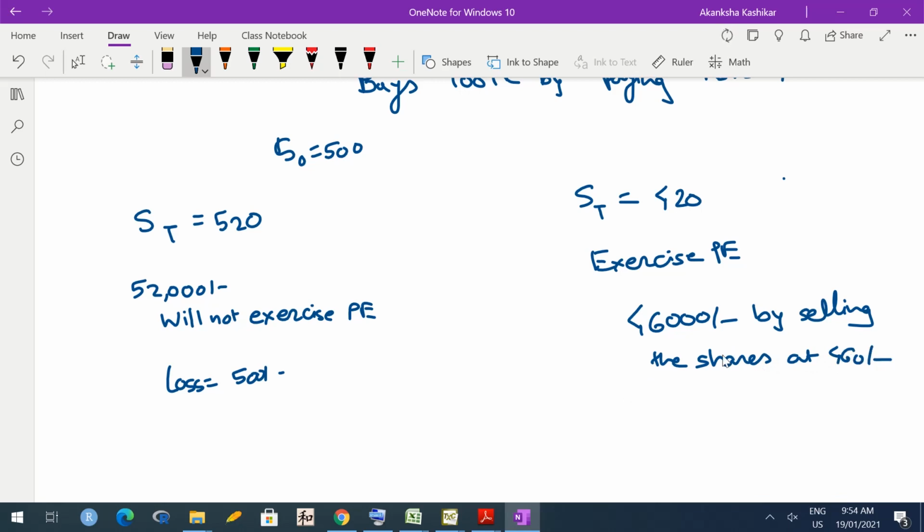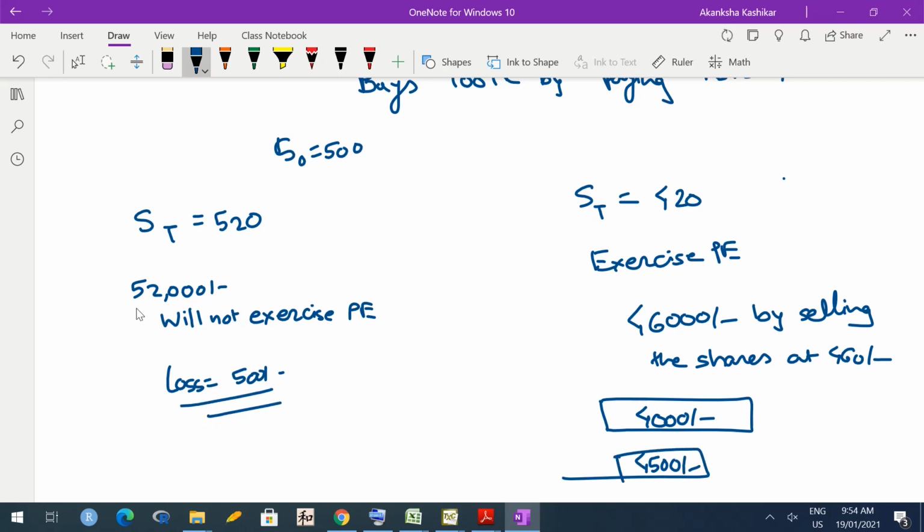So technically, yes, here also he has suffered a loss, but he has suffered a loss of 4,000 rupees only, which he feels is acceptable. Okay, you can add the price of the put option, so it becomes 4,500. Here it was only 500. In fact, there was slightly a benefit also.